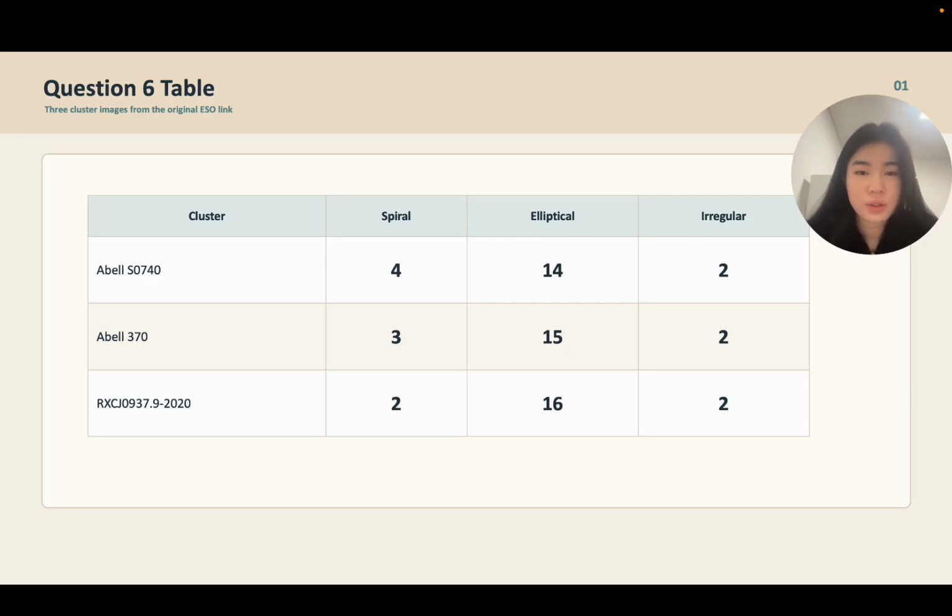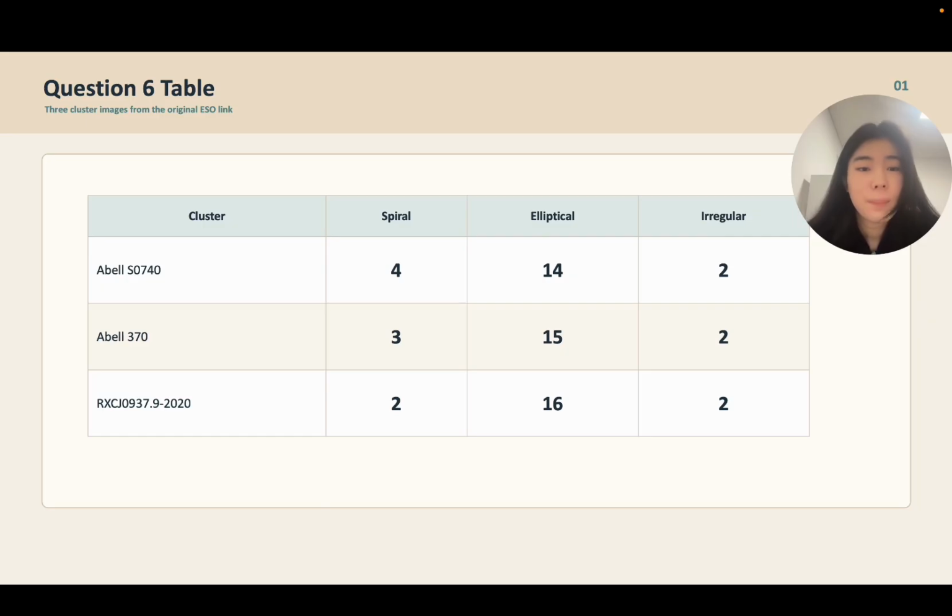To answer questions 4 and 5. About Q4, A part. Spiral galaxies are mainly blue or blue-white. B part. Elliptical galaxies are usually yellow, orange, or red. This indicates that spirals still have active star formation, while ellipticals have much less cold gas and therefore much less new star formation. C part. Ellipticals are generally older galaxies because their colors reflect older stellar populations.